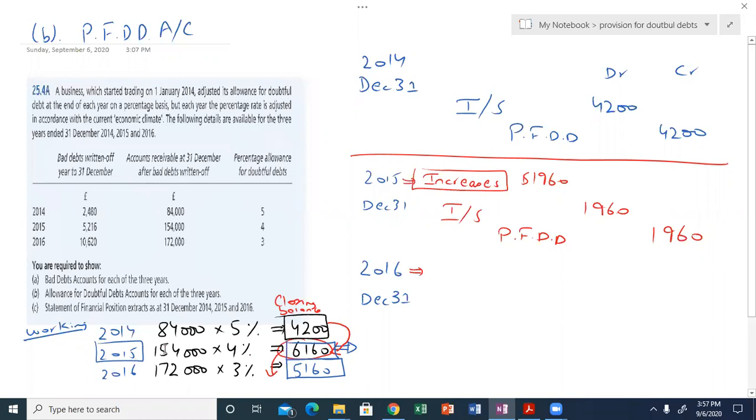So now what we have to do, we have to take the difference, and this is a decrease. So 6,160 minus 5,160, and the provision is decreased by the amount of 1,000.